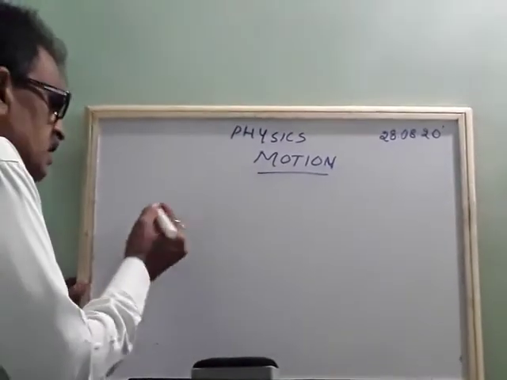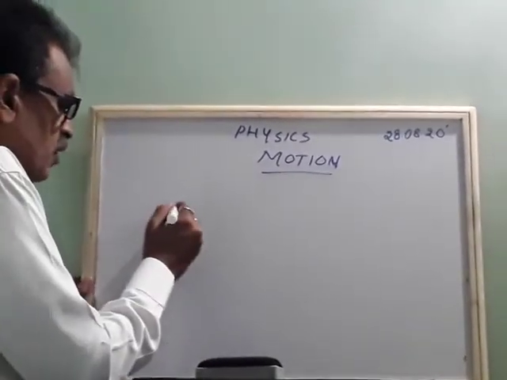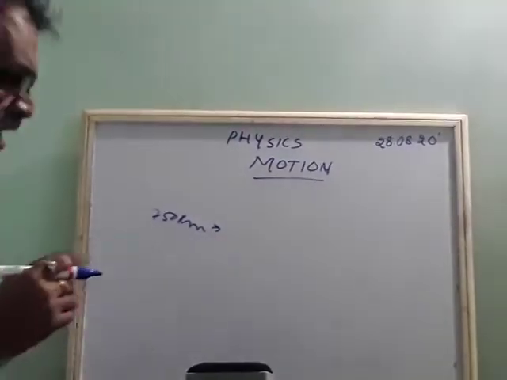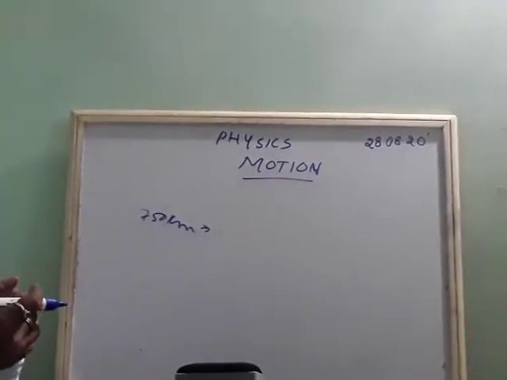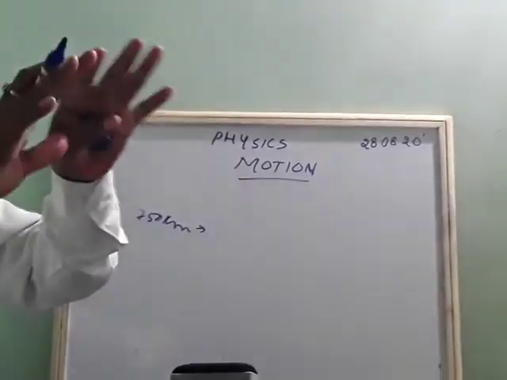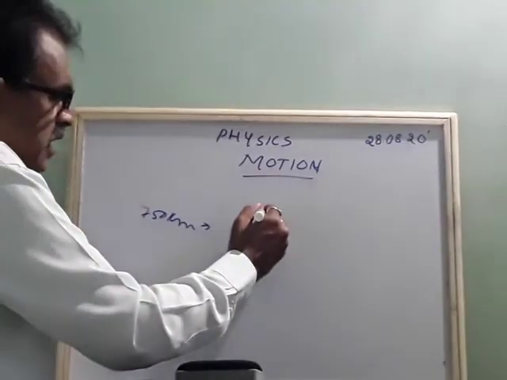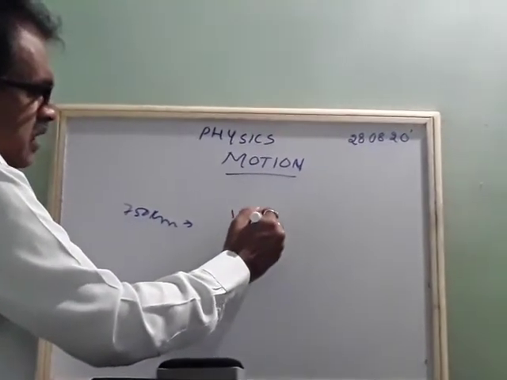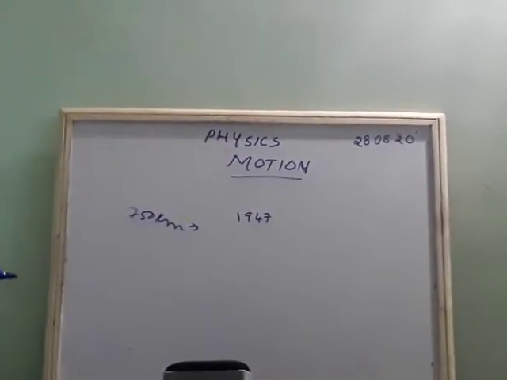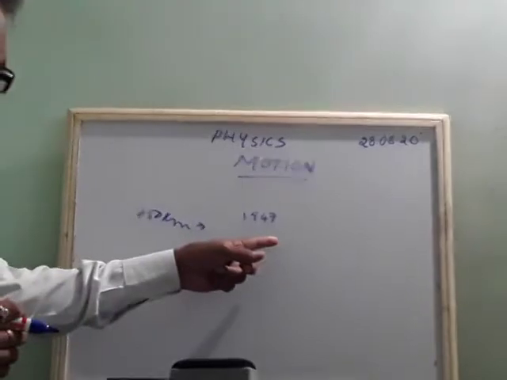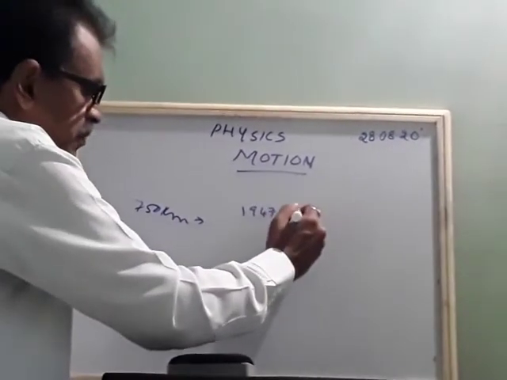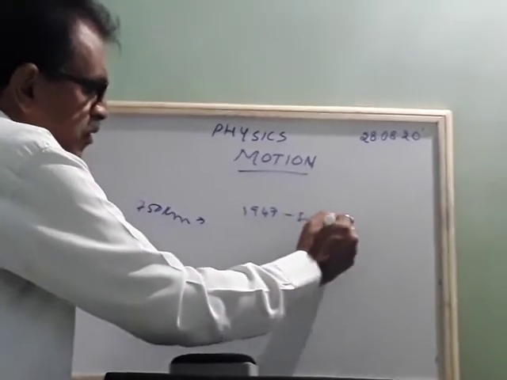Suppose Bangalore is 750 kilometer. Directly you cannot get this value. Suppose you take a reading here, 1947 like this. This is the value in your car, and this becomes the initial value.